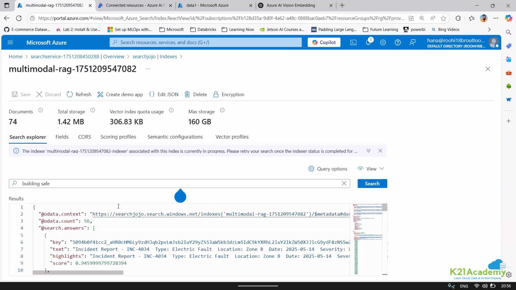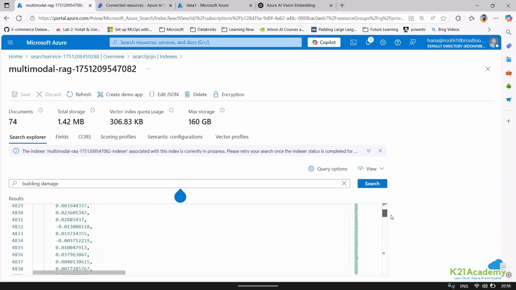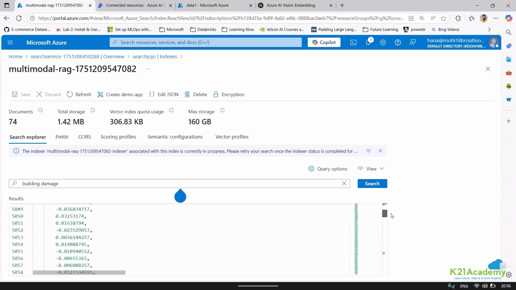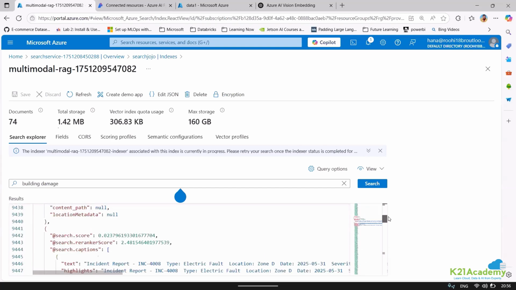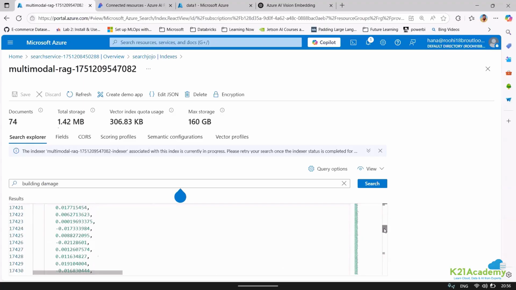Here I'm getting some information with respect to buildings where the buildings are safe, or if I say building damage. So what it is doing is not just searching on top of the image, it is also searching on top of the fire response SOP. Can you see? If I scroll down here, it is also searching on this as well. Okay, I found this.